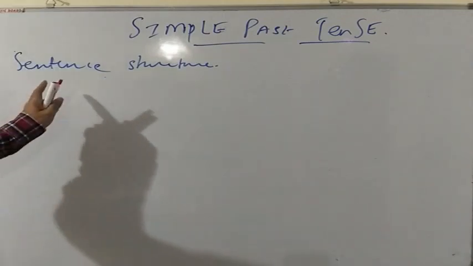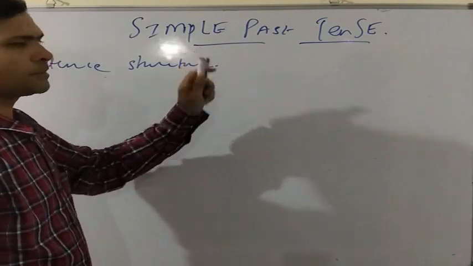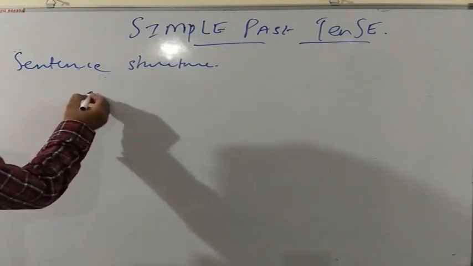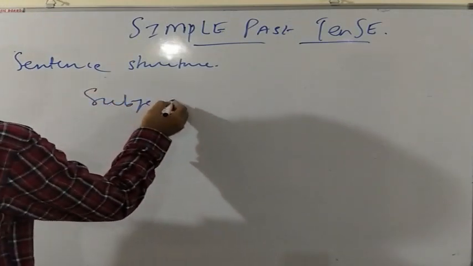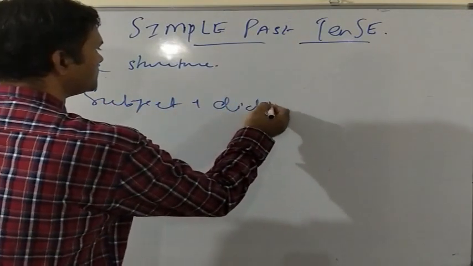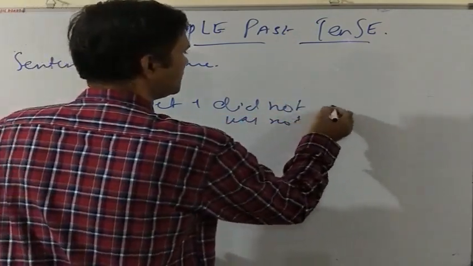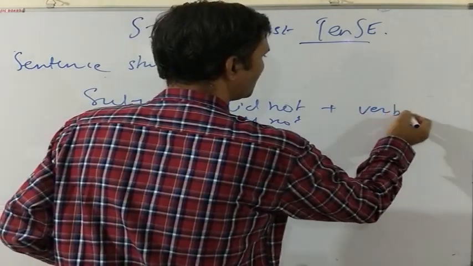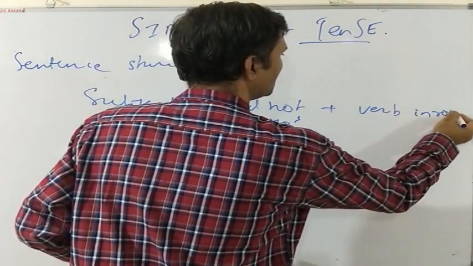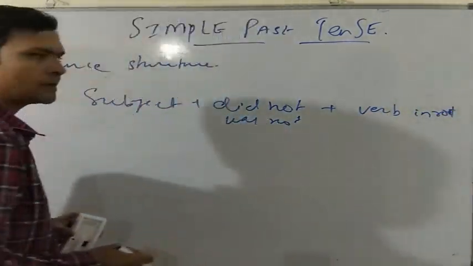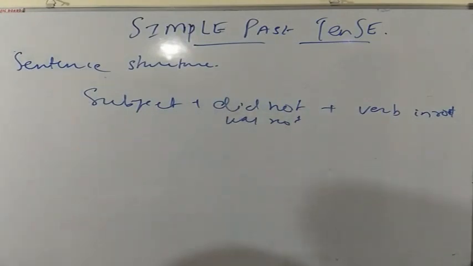Now the sentence structure of a negative sentence in simple past tense will be subject plus did not or was not plus simple verb form in root. In negative sentences, we do not add d or ed.